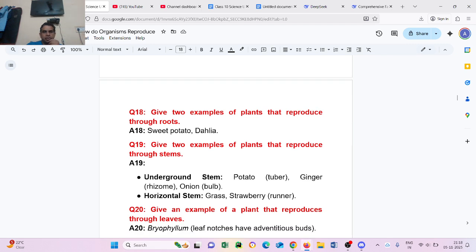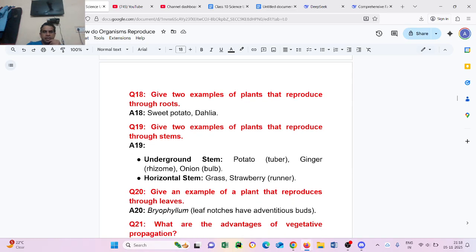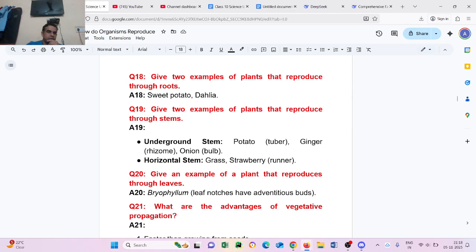Question number 19. Give two examples of plants that reproduce through stems. Underground stem: potato, tuber; ginger, rhizome; onion, bulb. Horizontal stem: grass, strawberry, runner. Question number 20. Give an example of a plant that reproduces through leaves. Bryophyllum. Leaf notches have adventitious buds.